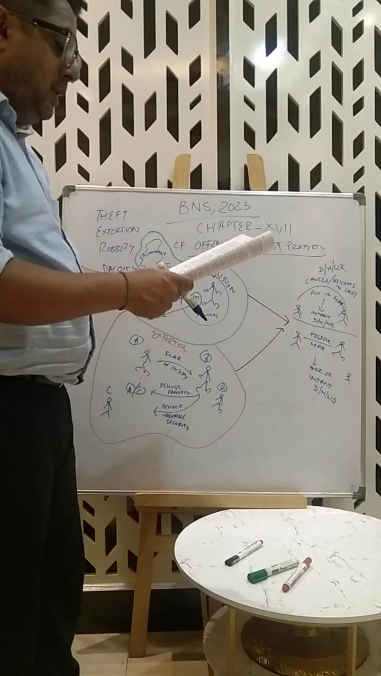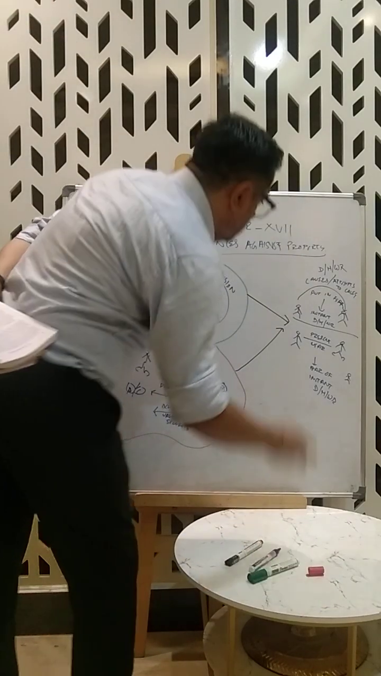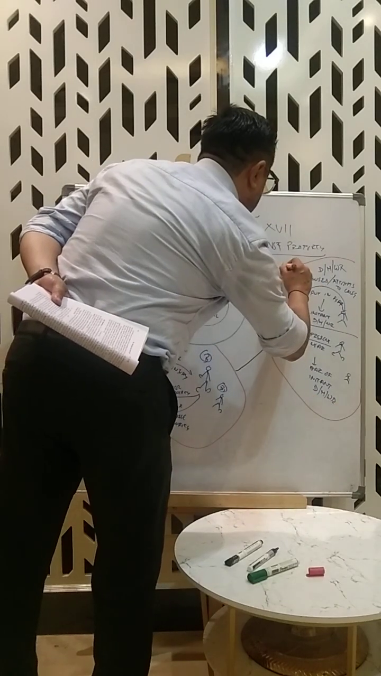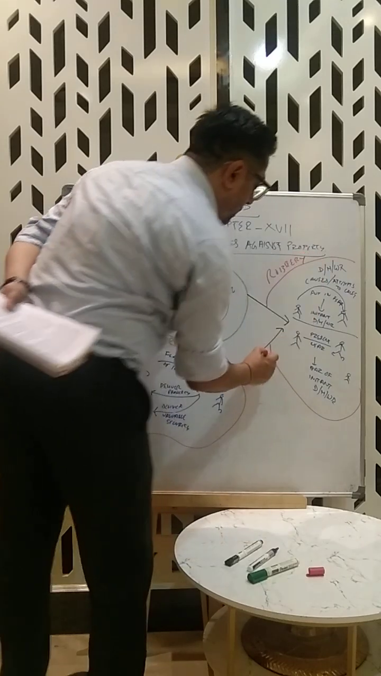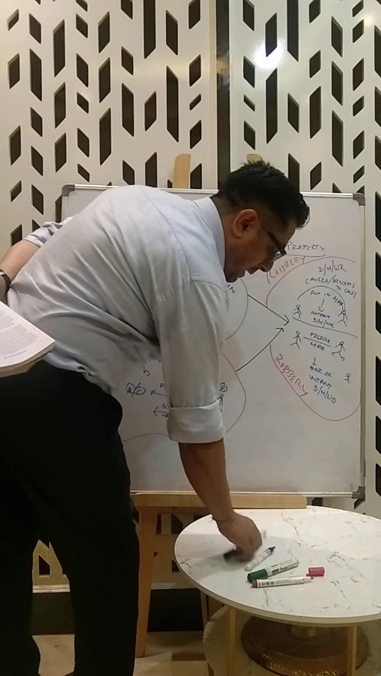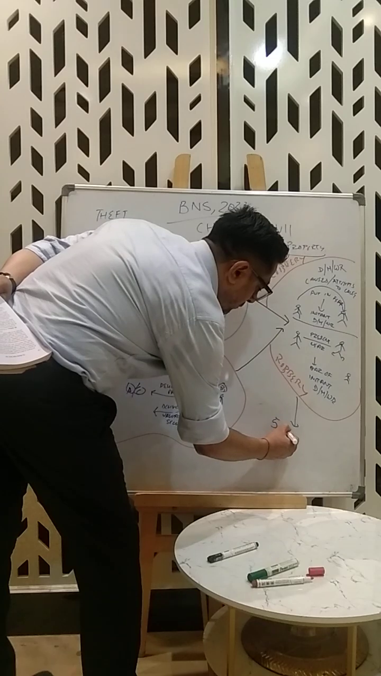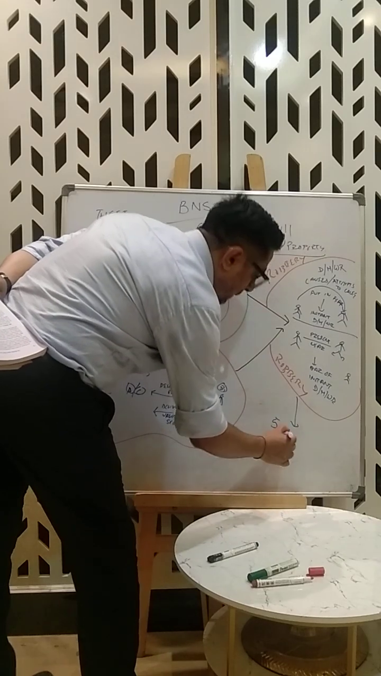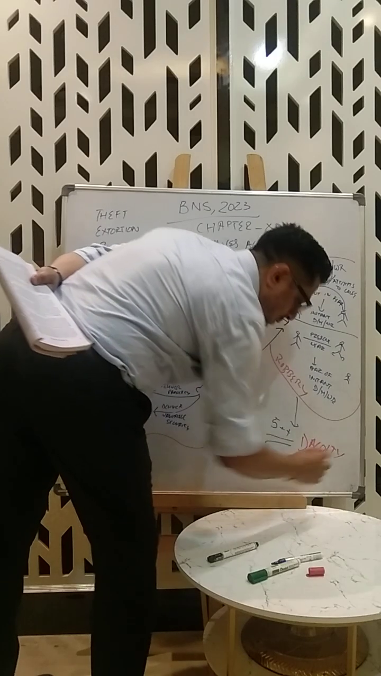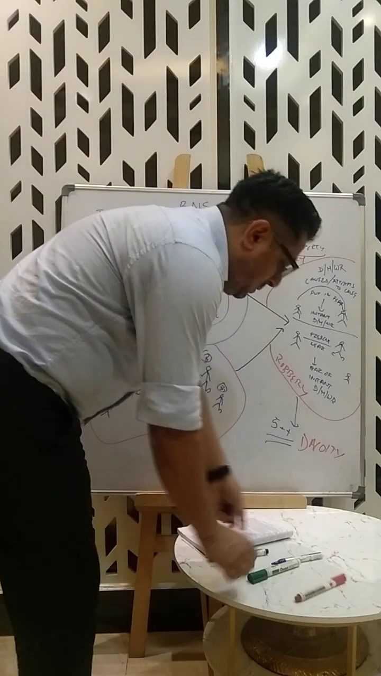Alright? See, the concept is again clear. Well, let's finish it up. So this would be robbery. This is robbery. And lastly, I just sum it up. If robbery is committed by 5 or more persons, it becomes dacoity. Am I clear with the concept? If robbery is committed by 5 or more persons, it becomes dacoity.